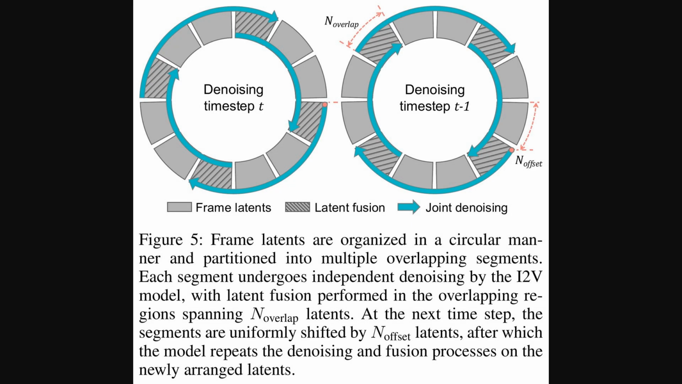Now, this schematic explains the looping diffusion. Start by looking over the full graphic, where frames are arranged on a circle so the start and end meet seamlessly. The left wheel shows one denoising step, with segments processed independently and blended in the overlapped stripes. Then, the right wheel illustrates the next step, where every segment shifts by a frame offset, breaking any fixed boundaries. Together, the overlap count and the frame offset remove seams, while enabling arbitrarily long loops.